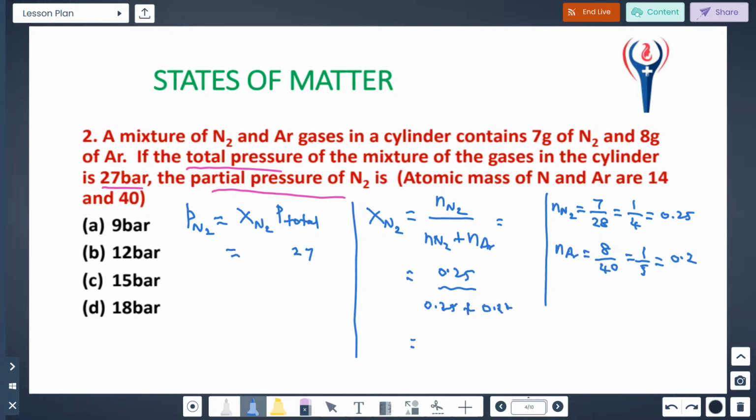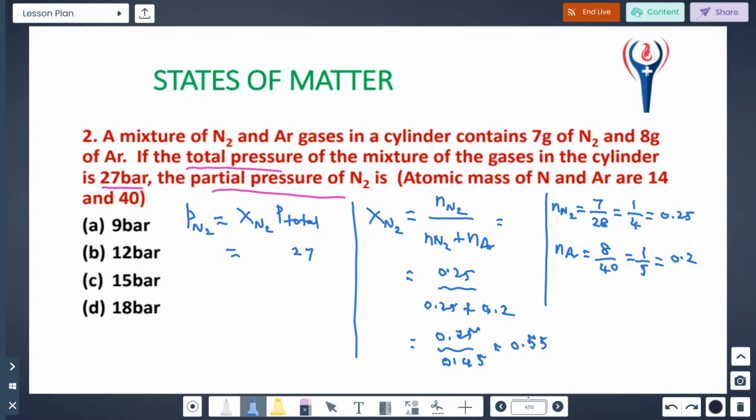If you simplify, it becomes 0.25 by 0.45. So this is approximately equal to 0.55.